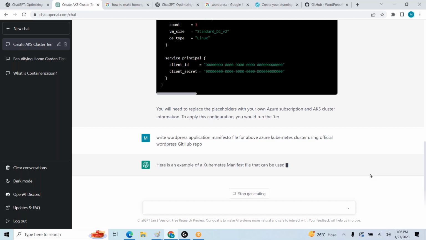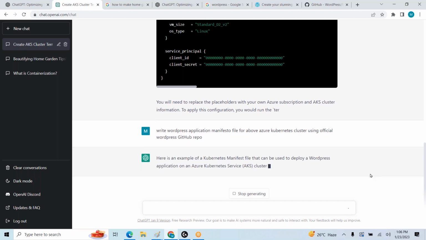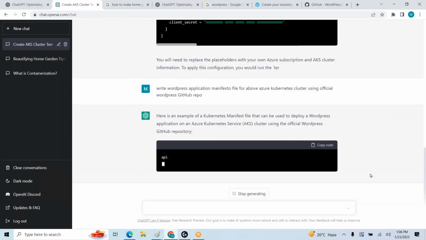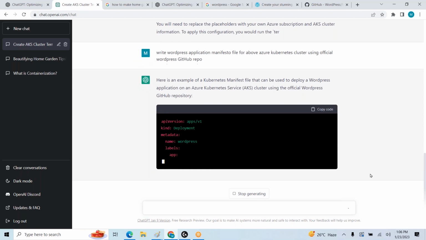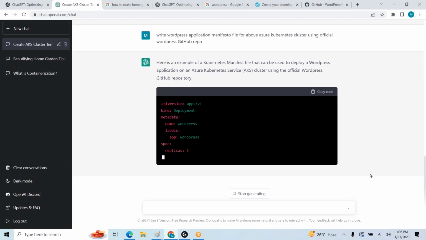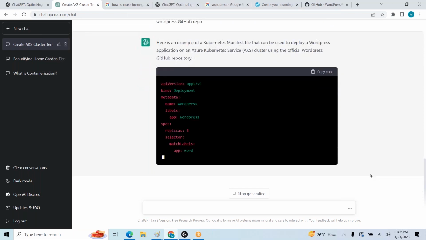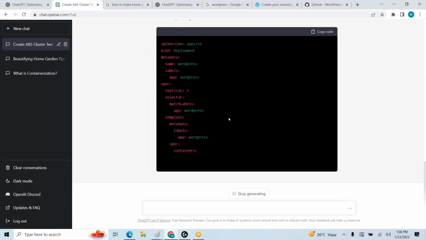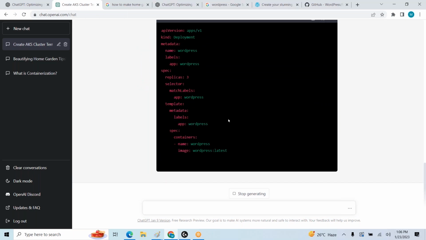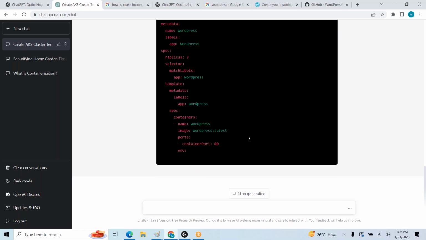Right? It is trying to generate the manifest file. Just observe here. It is writing the Kubernetes manifest file. Here you can observe replicas 3, labels as well as name, image, right?